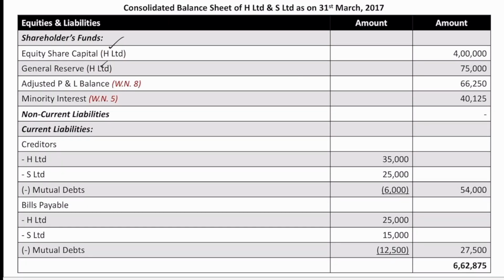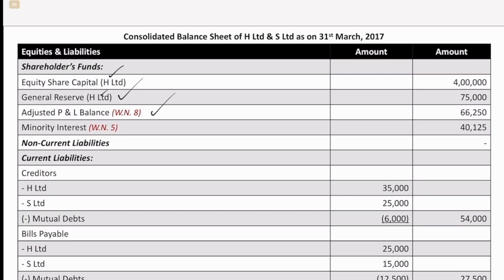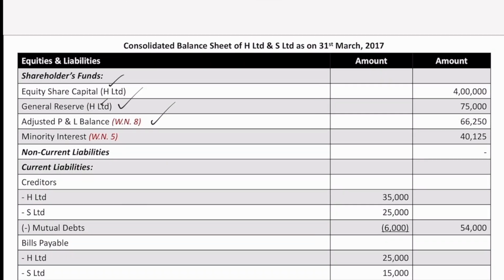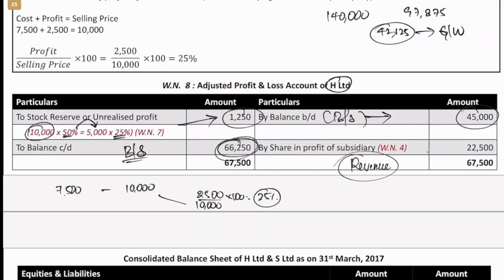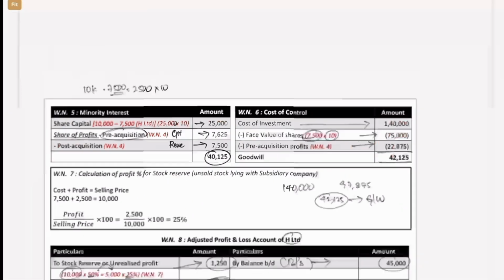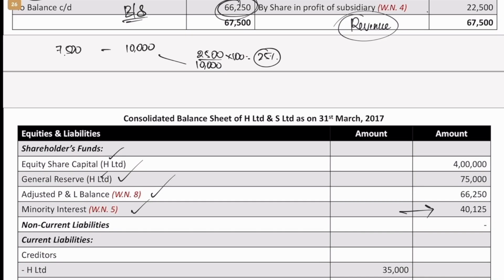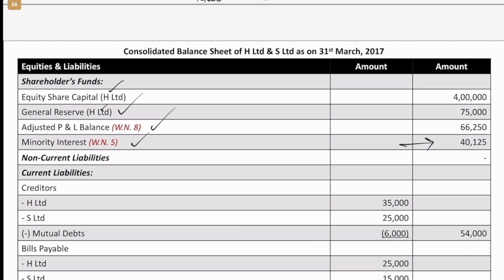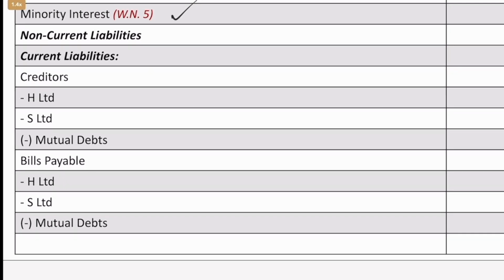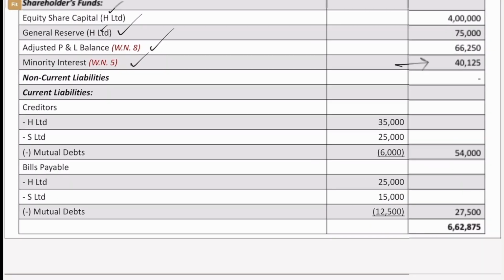Share capital 4 lakhs, general reserve 75,000. Adjusted P&L we just now did, 66,250. So that is also considered. And lastly, minority interest will also come into the picture here, which is 40,125. That again is coming from the working note which we prepared earlier, 40,125. The same thing we have to write there. Then comes the current liabilities which we have. Here we have to be careful. As I said, these are the adjustments which we had to deal with only at this stage. So we'll have to deal with this now.